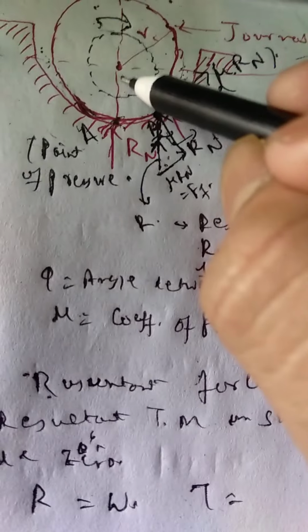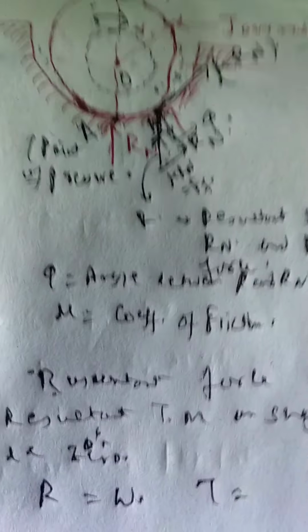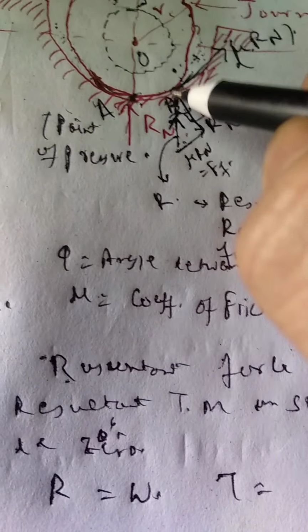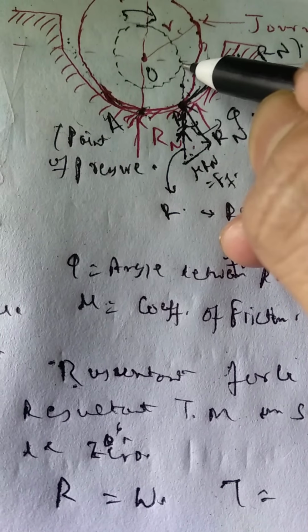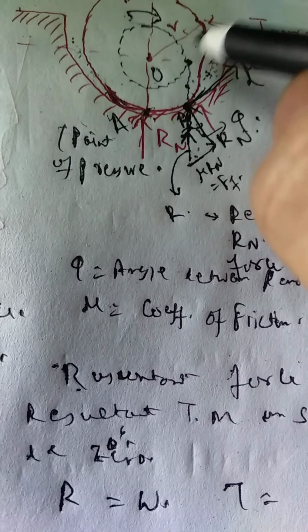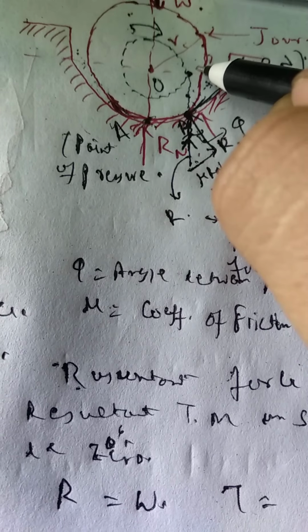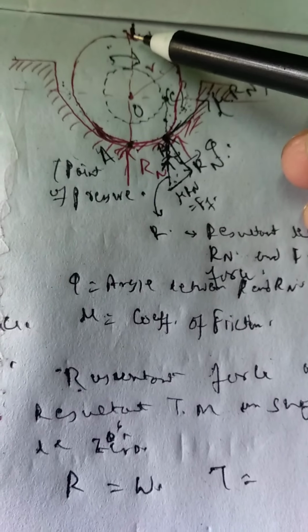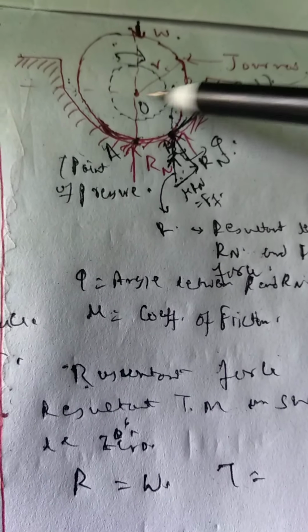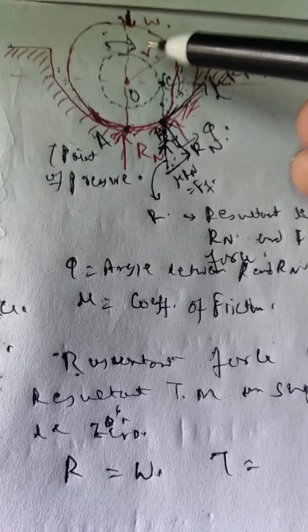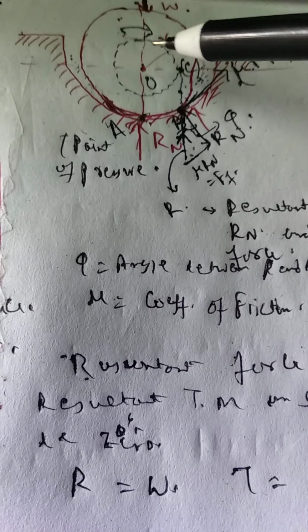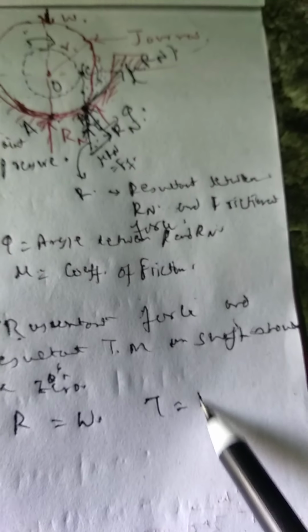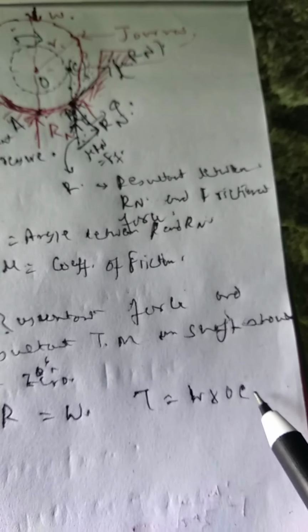Suppose this point is O, and if we extend this resultant force, it will cut the x-axis at, suppose, C. So the force into displacement, W into OC, will be the turning moment.